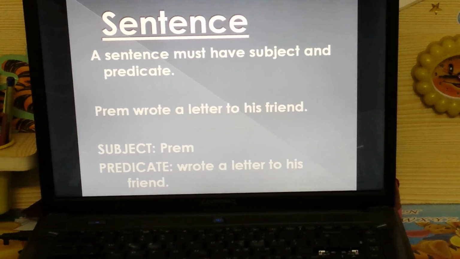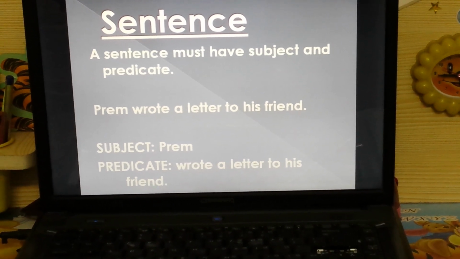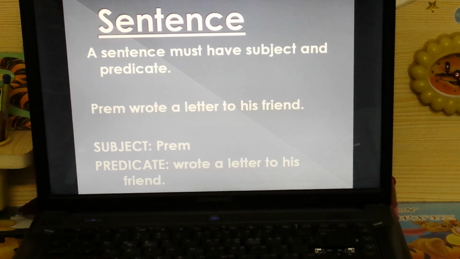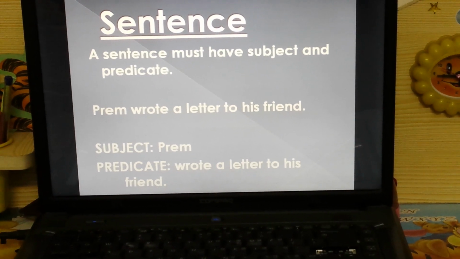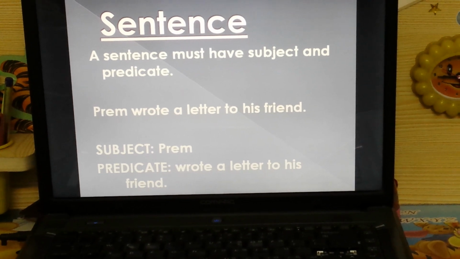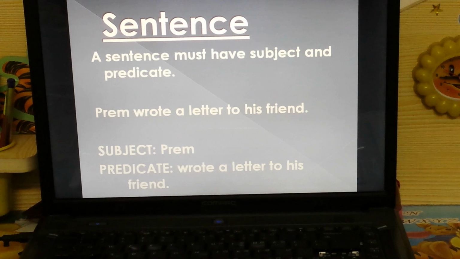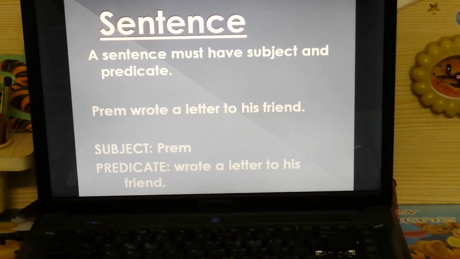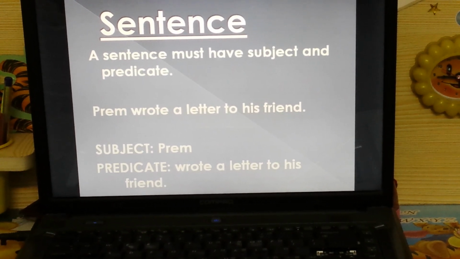Let us take another example to understand subject and predicate in a better way. Here the sentence is: Prem wrote a letter to his friend. Now we are talking about whom? Yes, we are talking about Prem. And what has he done?